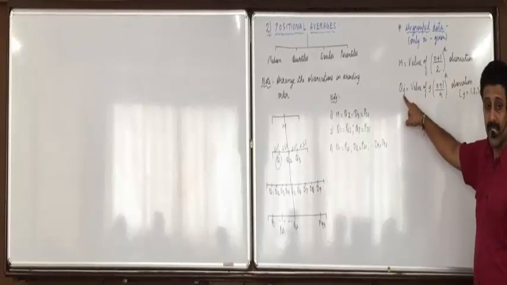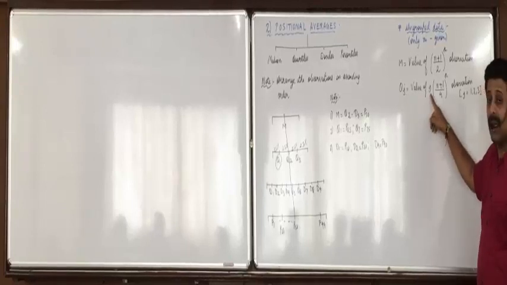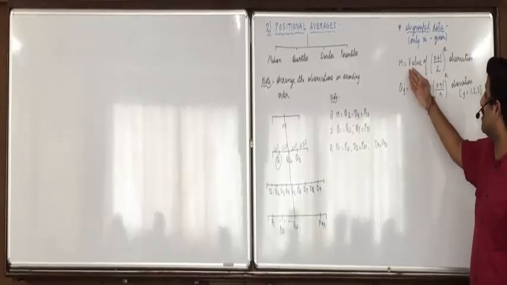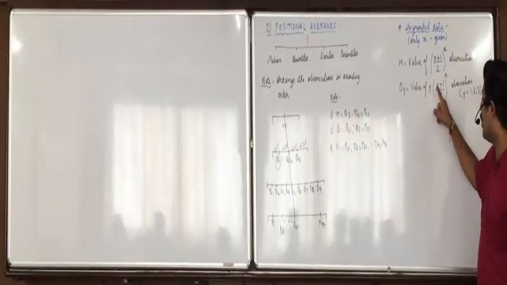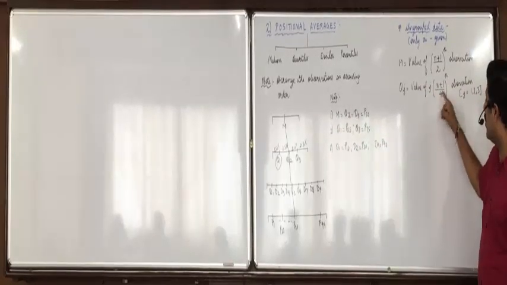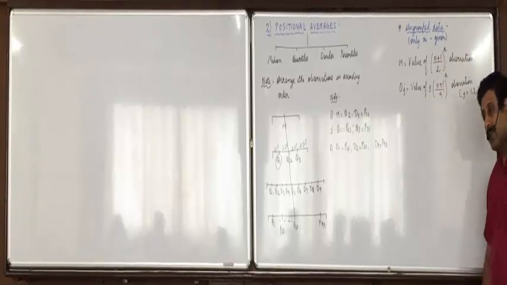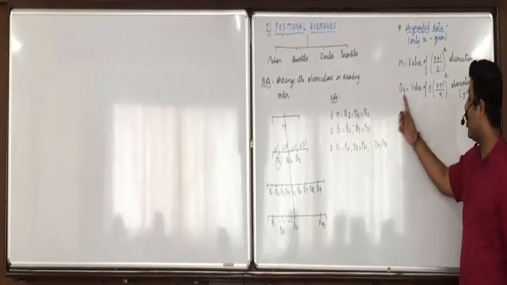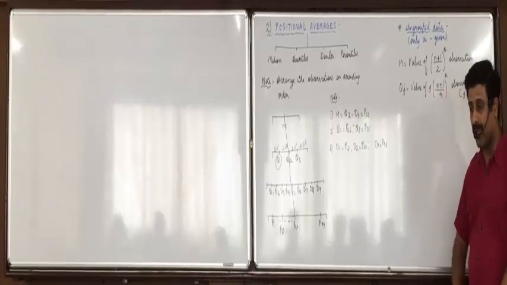And if you are finding first quartile, then multiply with 1. If you are finding second quartile, then multiply with 2, and your answer will come same as median. As such, if you do 2 into (n plus 1) by 4, then 2 into 2 is 4. So does it become (n plus 1) by 2 itself or not? So median's and Q2's value will always come the same. And if you are finding Q3, then value of 3 into (n plus 1) by 4.